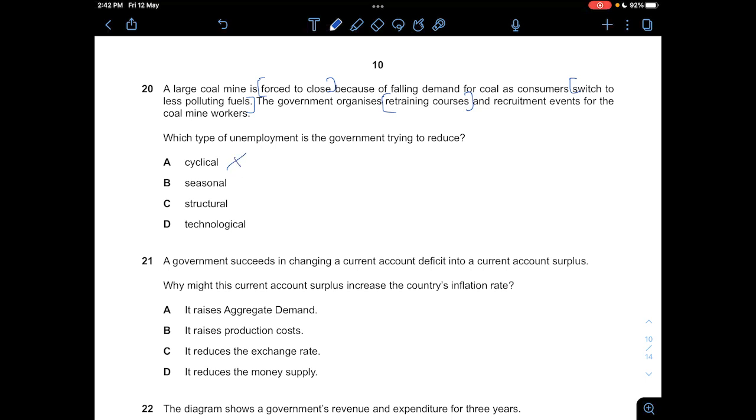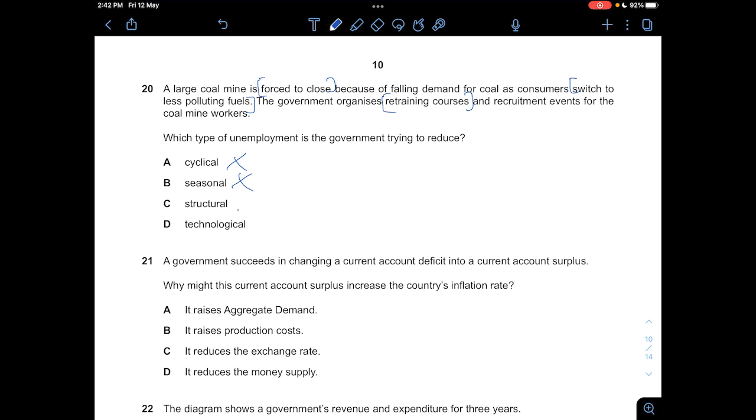So A is not correct. B is not correct because the coal mine is not closed because of seasonal reasons. It's not because the product itself cannot be produced during the summer, winter, autumn. It's just that the demand for it has decreased. So B is not correct.